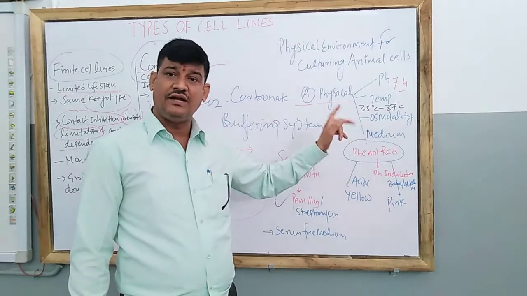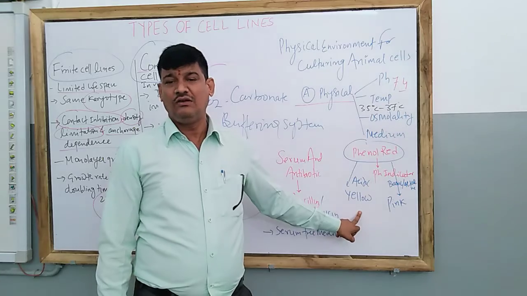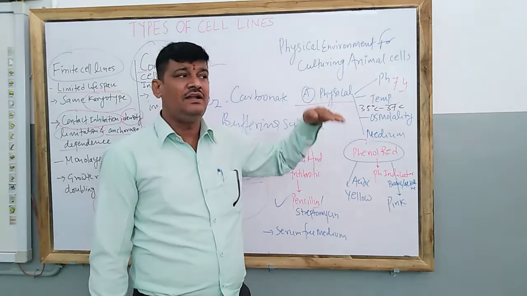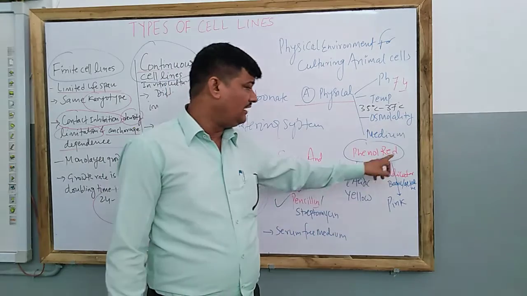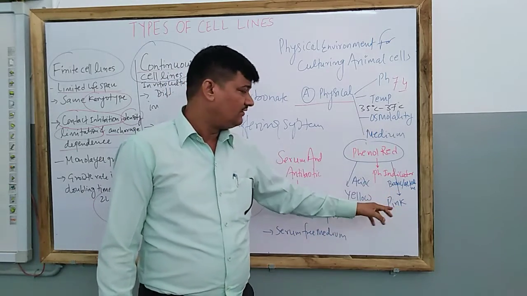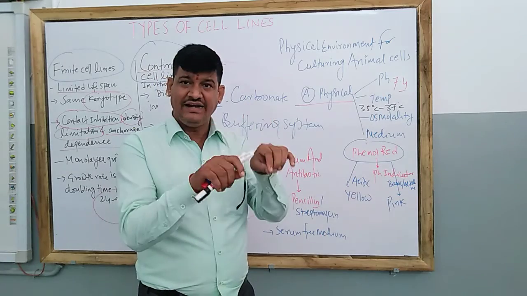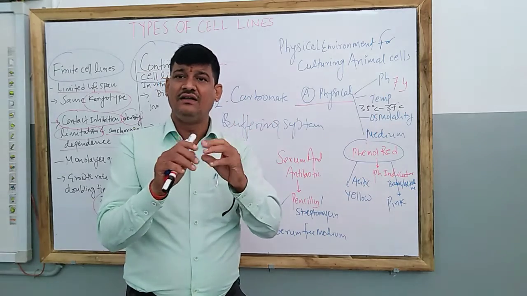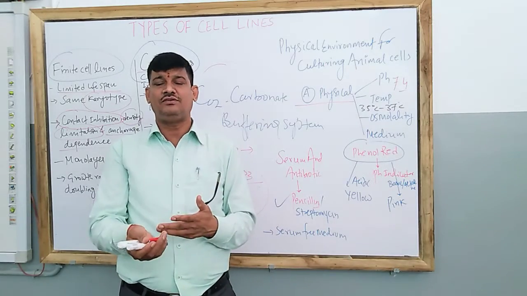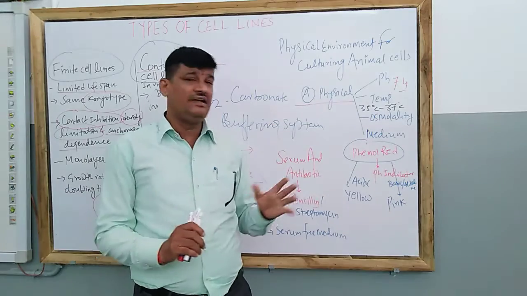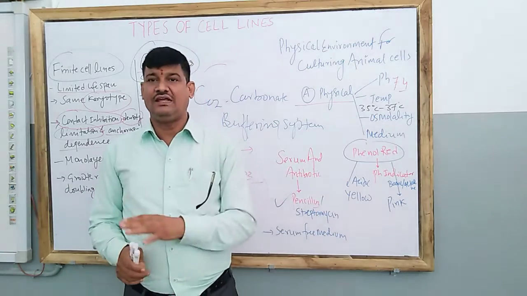Phenol red, which is red in color, will be converted into yellow color when the medium is acidic, and when it is alkaline, it will be pink. So this is added in the culture medium so that a biotechnologist, scientist, or the person doing in vitro formation of cells can recognize whether the medium is acidic or alkaline.